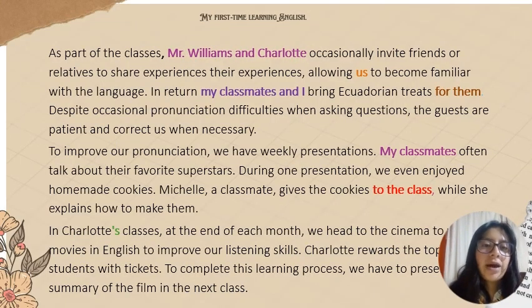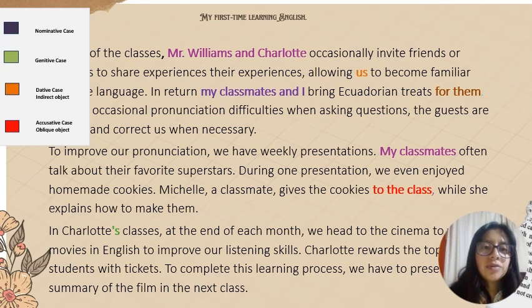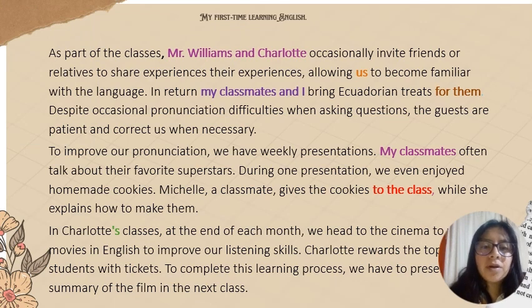Okay, so this is the second part of my story. Like I mentioned before, I have nominative cases in purple that are pronouns or nouns that are used as subject in the sentence. So we have here Mr. Williams and Charlotte occasionally invite friends or relatives to share experience. So Mr. Williams and Charlotte are nouns that we use as subject. Here also we have my classmates and I. These also are nouns that we use as subject. And my classmates, that I can replace by they, are nouns.